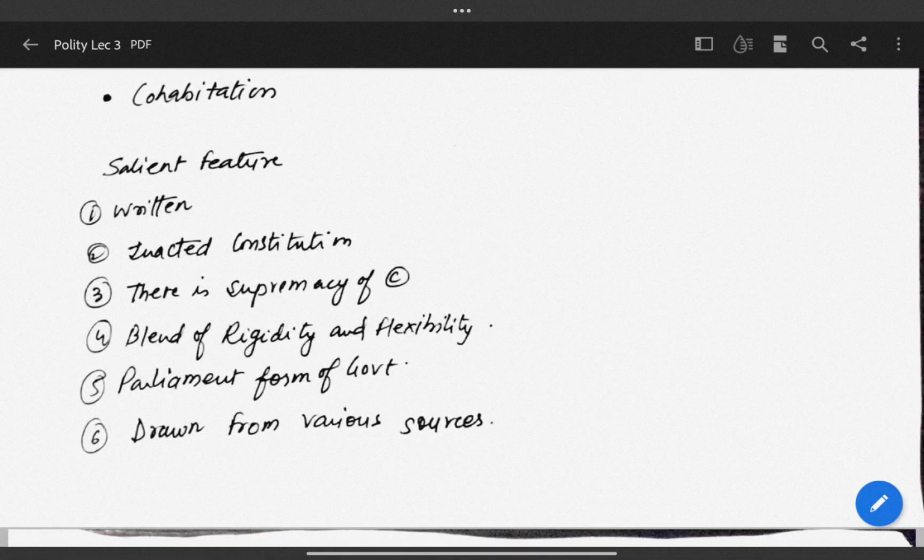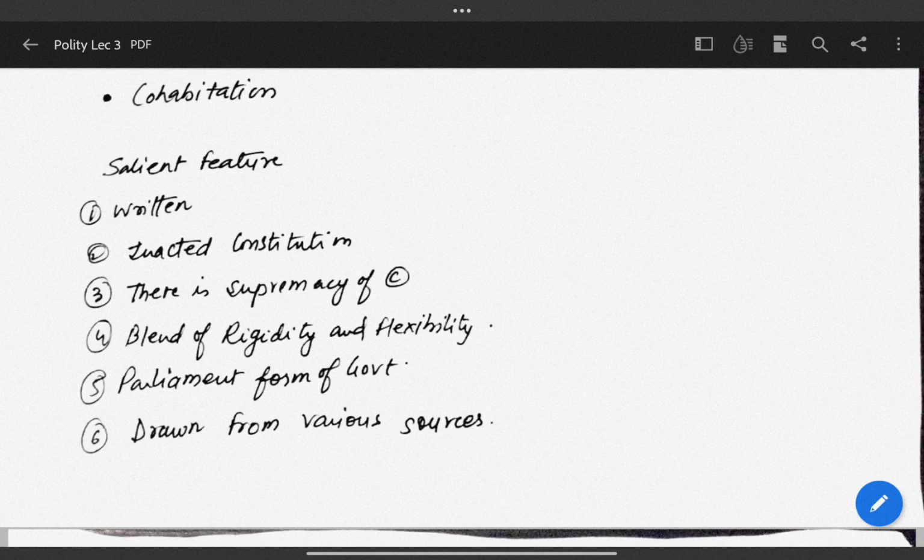Now, there are some provisions in the constitution which have been taken from other constitutions and incorporated without any change. So there are some provisions which are just taken from other constitutions and written in the same way, like Article 301, freedom of interstate trade, commerce and intercourse, which has been taken from the Australian constitution.